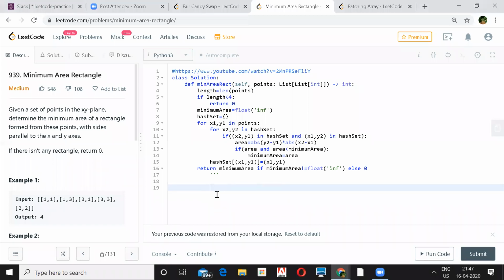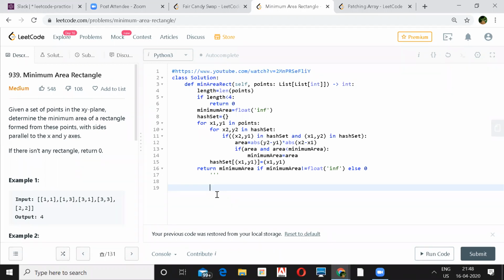Yeah, so I was saying that I think this won't work when, for example, 1, 1 and 1, 3 have already been inserted in the hash set. Then while we are at 3, 1, we will be searching for 1, 1 and 1, 3 both. Yeah. Okay, so that's not inside. Okay, I got it now. I'm sorry.